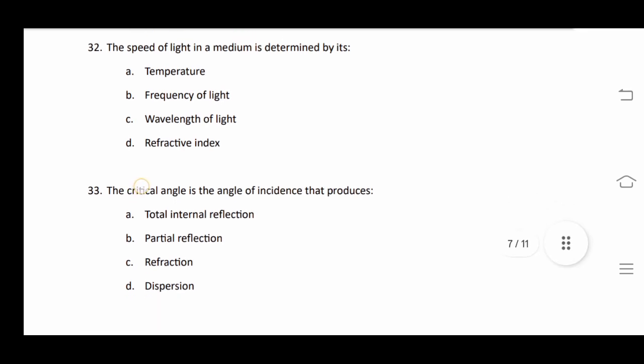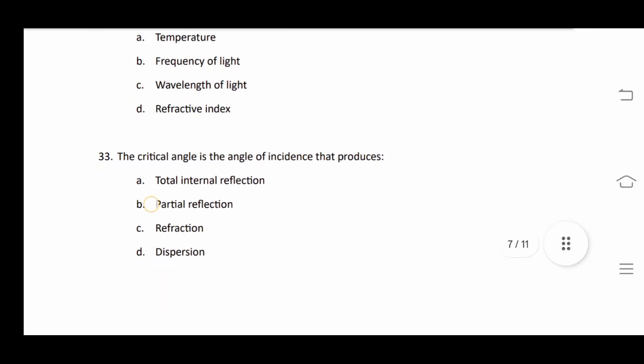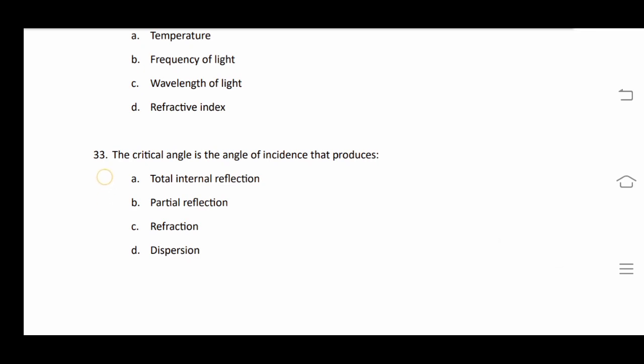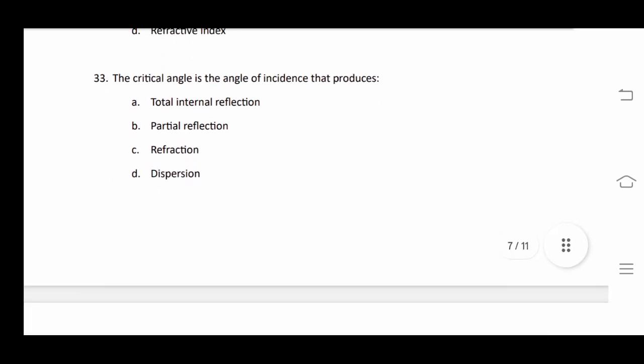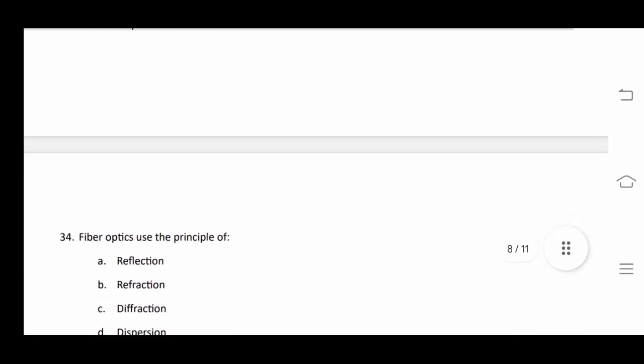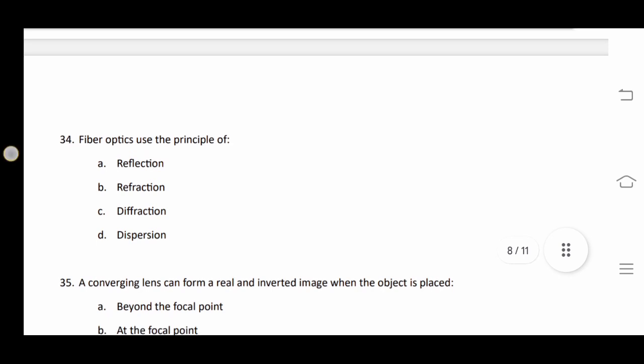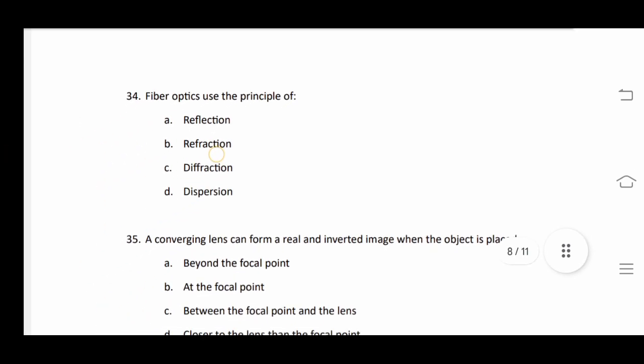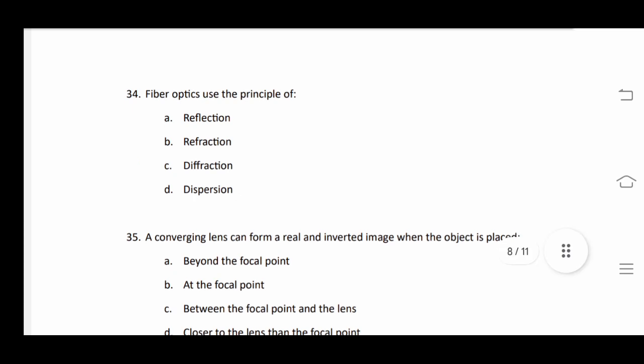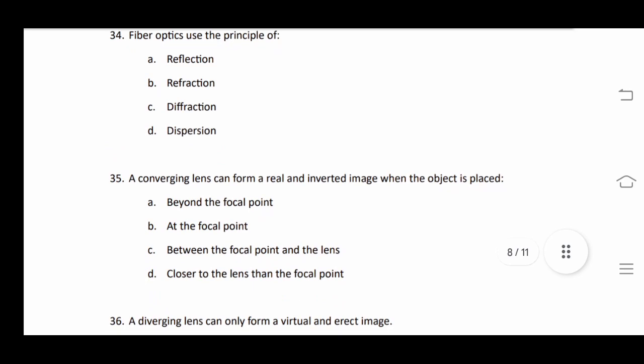So the next question is 33. Critical angle is the angle of incidence that will produce total internal reflection. Optical fiber uses the principle of TIR, total internal reflection, that is option A.